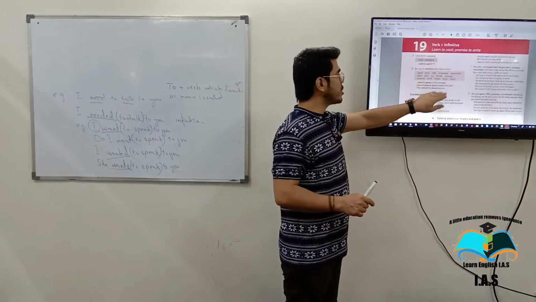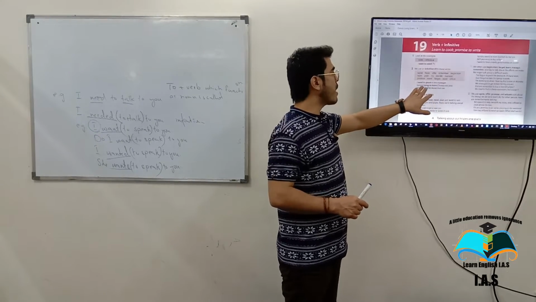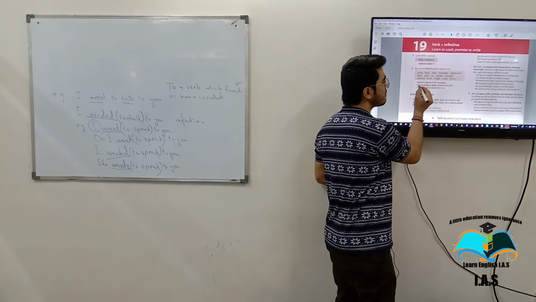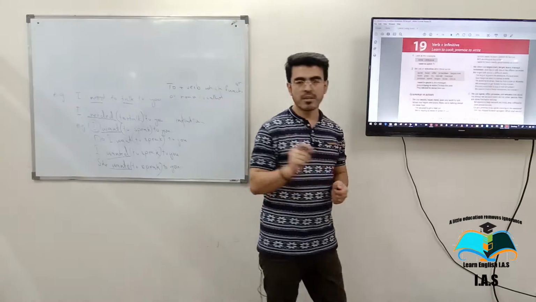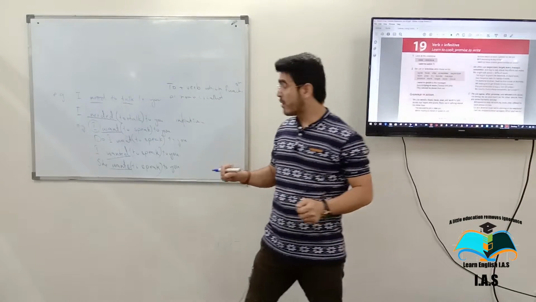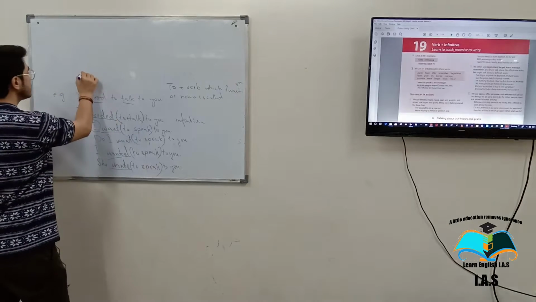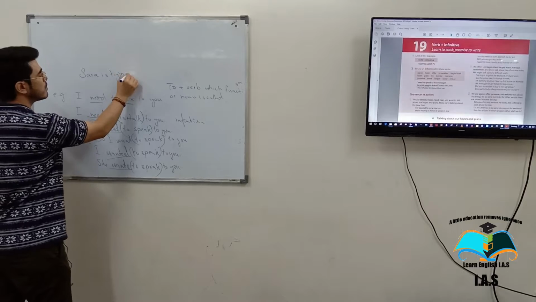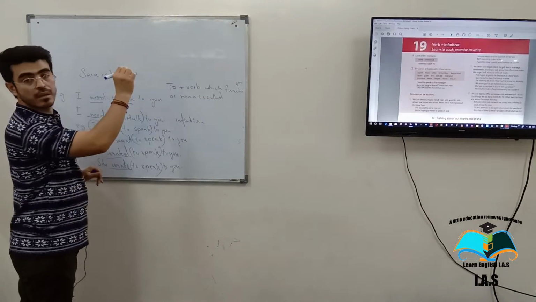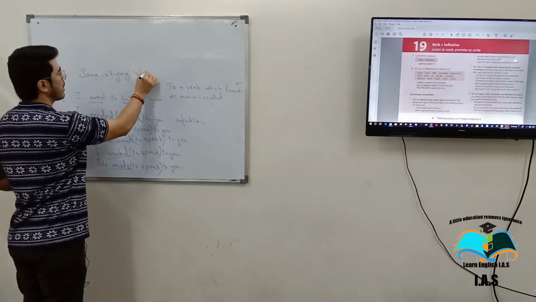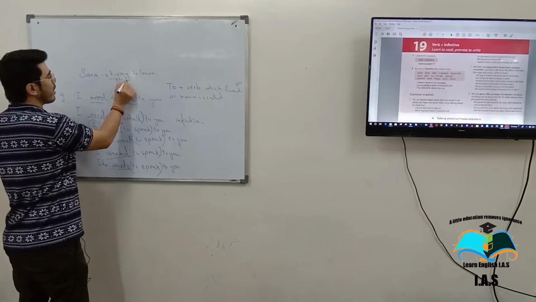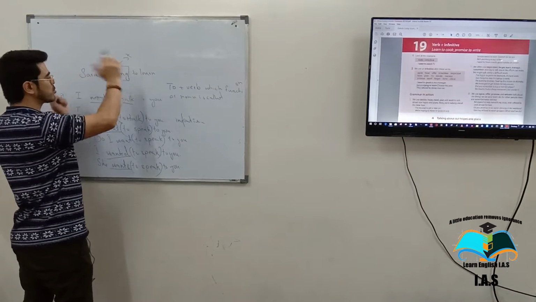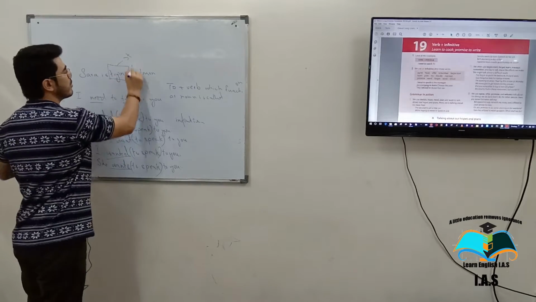Now here, I need to speak to the manager, or Sarah is trying to learn Chinese. In fact this sentence is in the present continuous tense. So Sarah is trying. Okay, Sarah is what? Trying. Sarah is trying what? To learn. Excellent. Now the difference comes where this is the main verb. Sometimes it takes try, sometimes tries, sometimes tried, and sometimes it is trying, but there is no change in the infinitive.